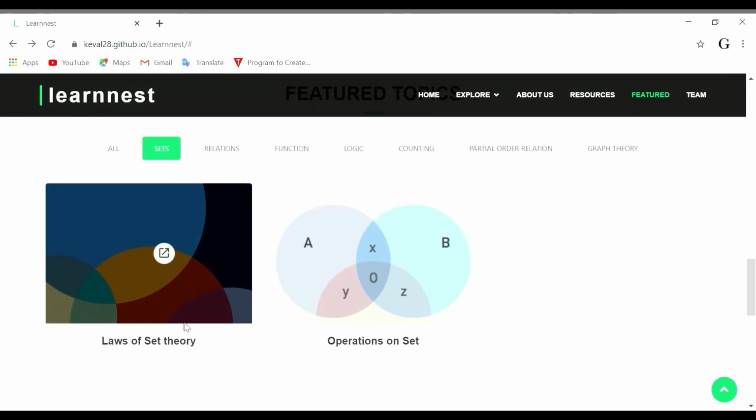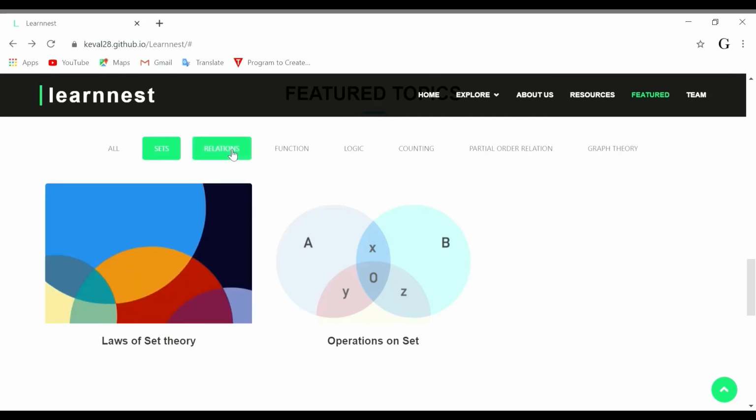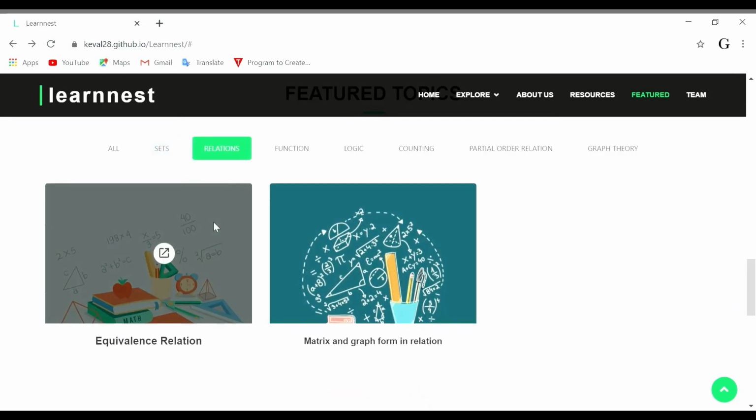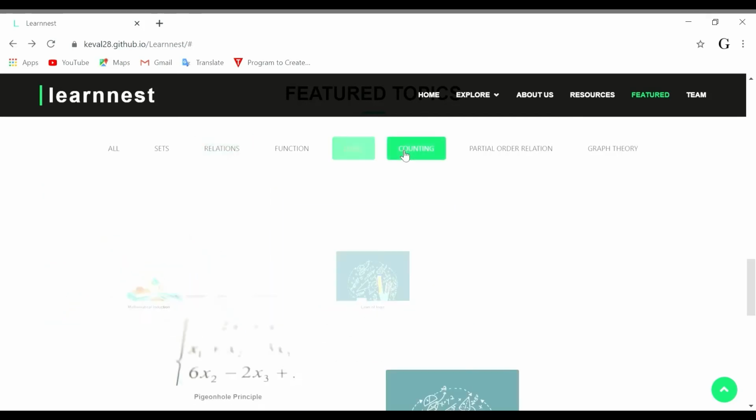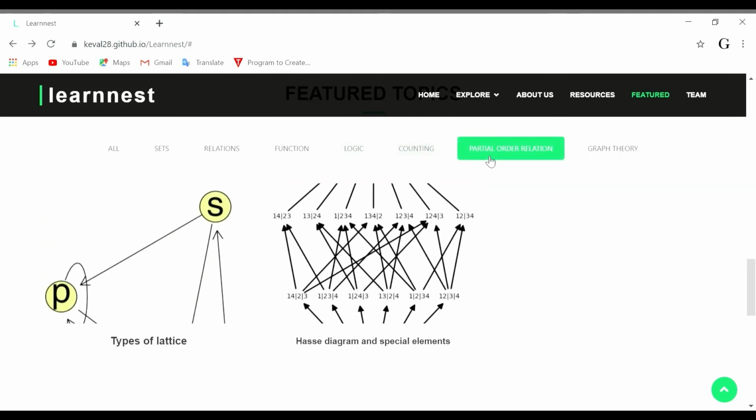These are the laws of set theory. Just click on it, and special instruction on whichever topic you want, just click on it and it is easy to learn visually. Like if I click on relation, you can see that in relation there are equivalence relation and matrix graph relation, and in logic there are also many videos, counting also, and partial order. These all are the featured topics which we have taken from the examination point of view.